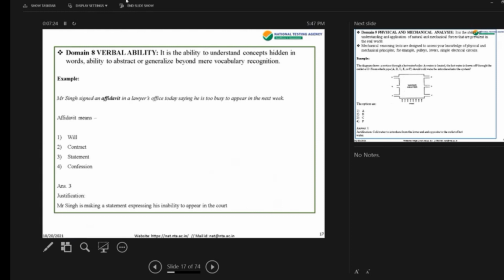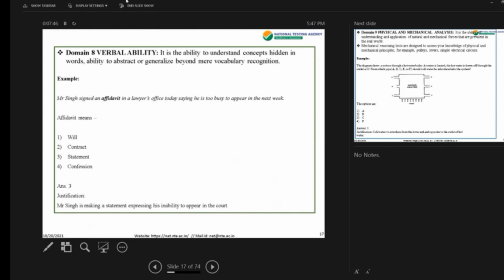Next is domain 8, verbal ability. It is the ability to understand concepts hidden in words, the ability to abstract or generalize beyond mere vocabulary recognition. An example is given: what does affidavit mean? And the justification is also given.